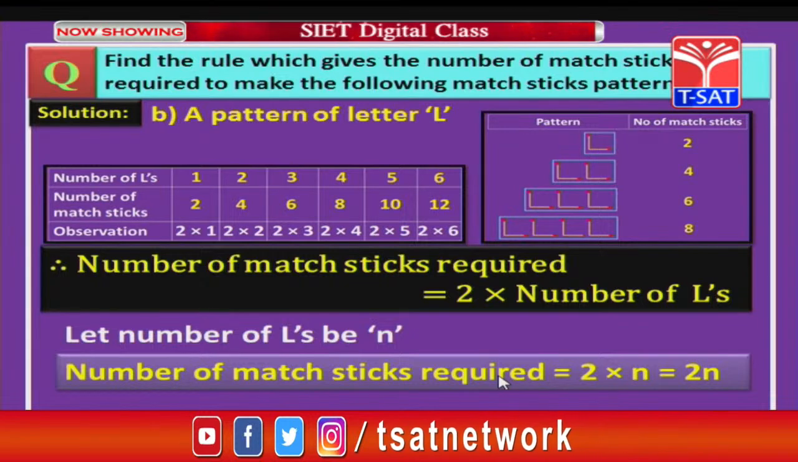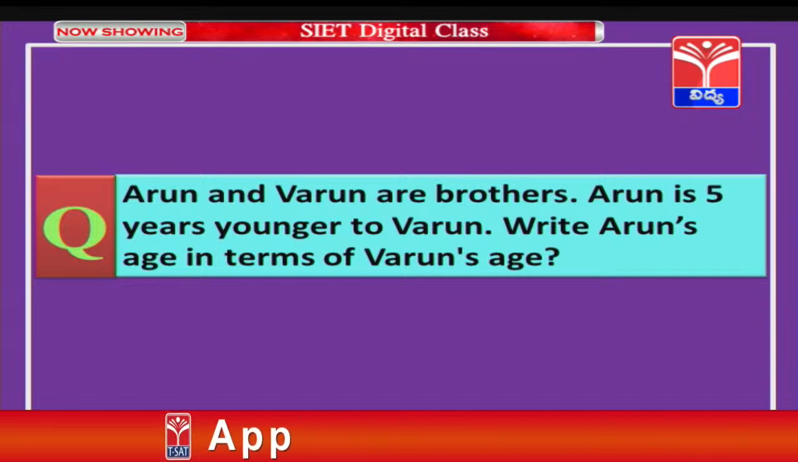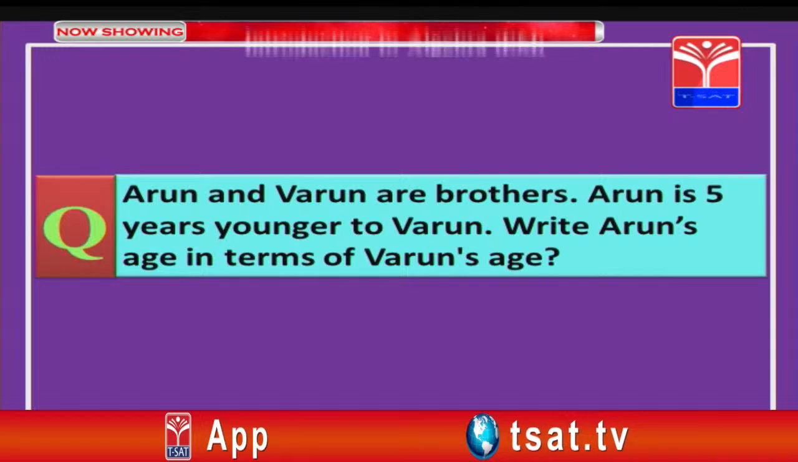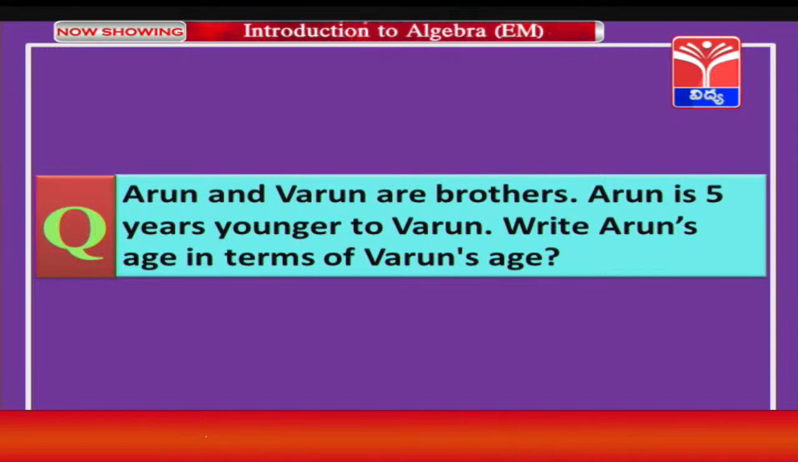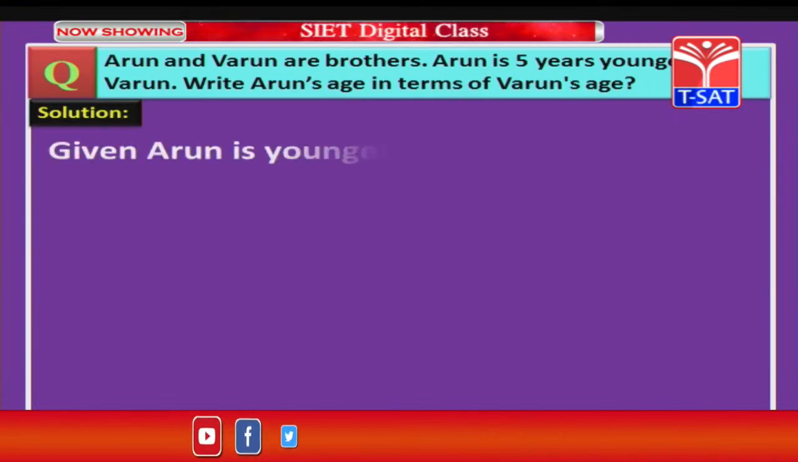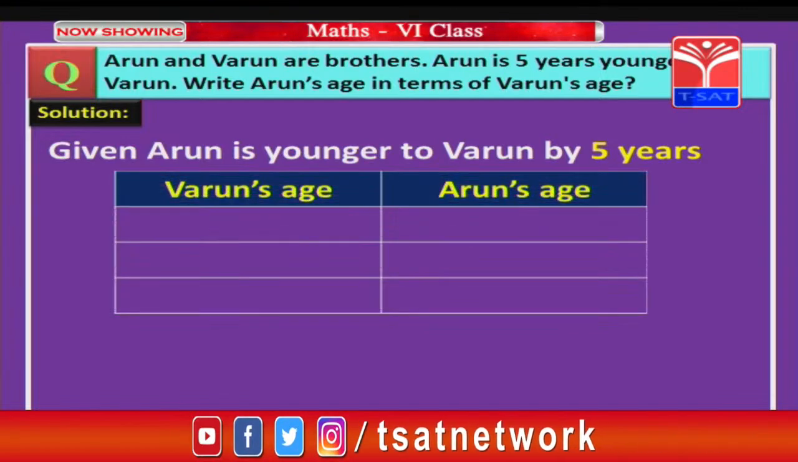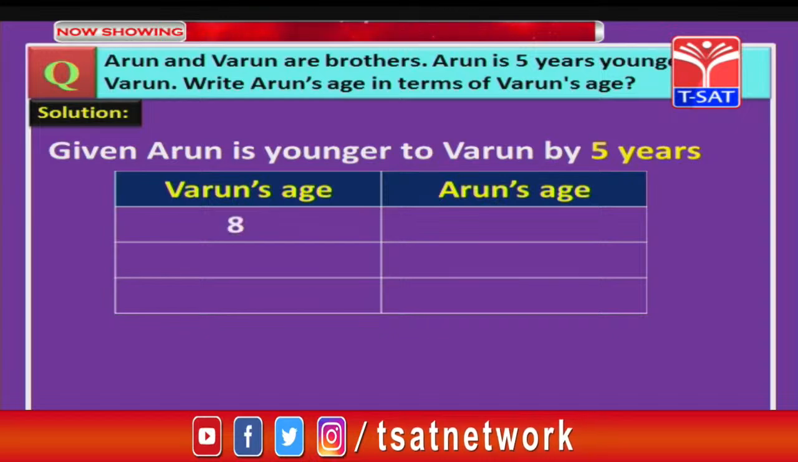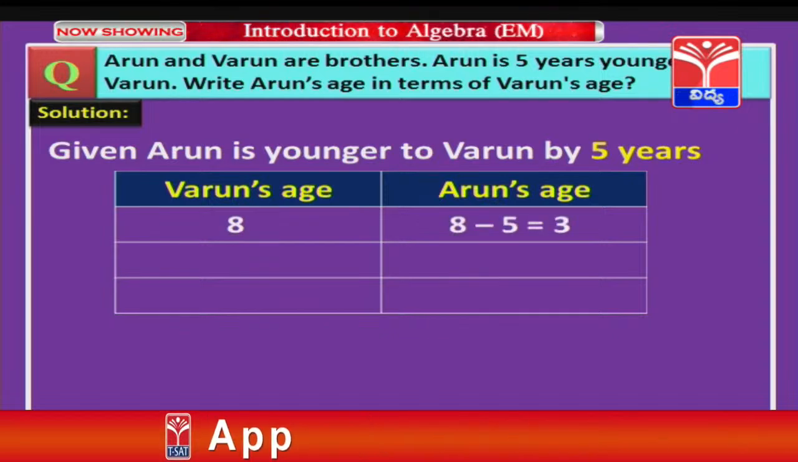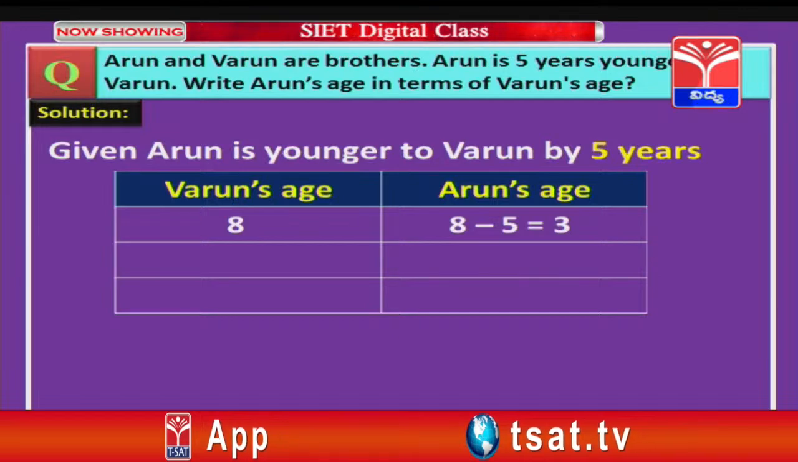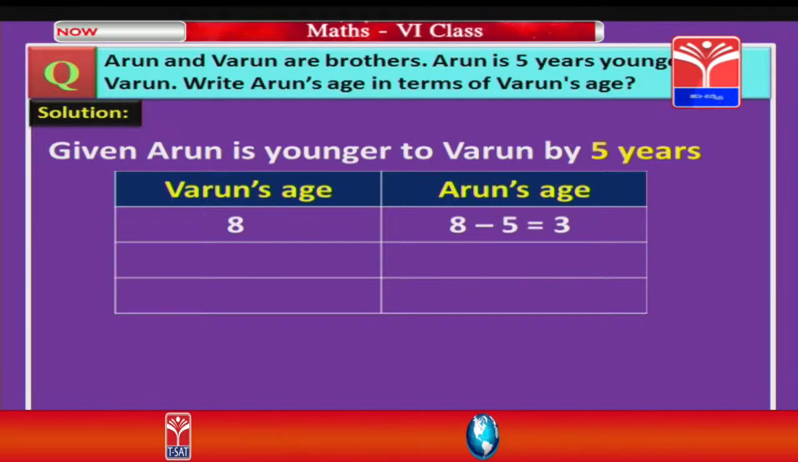Let us move on to our next problem. Arun and Varun are brothers. Arun is 5 years younger than Varun. Write Arun's age in terms of Varun's age. Let us start with the solution. Given that Arun is younger than Varun by 5 years, let us see the tabular form. Suppose Varun's age is 8, what is Arun's age, children? 8 minus 5, that is equal to 3, because Arun is younger. Younger means his age will be less than Varun's.